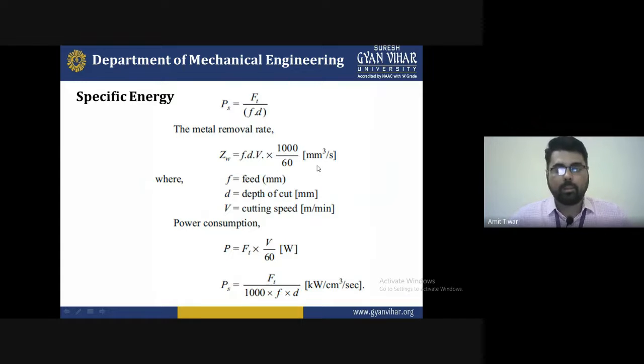So PS is equal to Ft divided by F times D. Or we can say that if you want to reduce the power consumption, you must first select the variables of cutting material and cutting parameters appropriately. Because if your cutting parameters are not selected according to the standard for metal cutting, then obviously the power consumption will be too high.